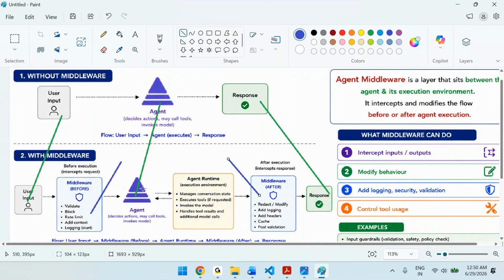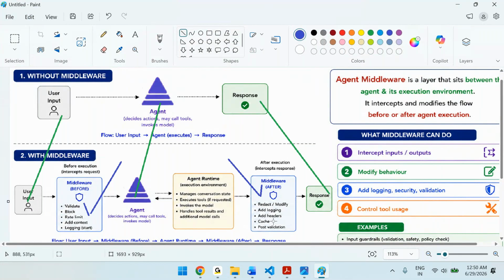Before execution, you want to validate something, log something, then you can do it. After execution, you want to log something, cache something, do some validations, then you can do it by using middlewares.